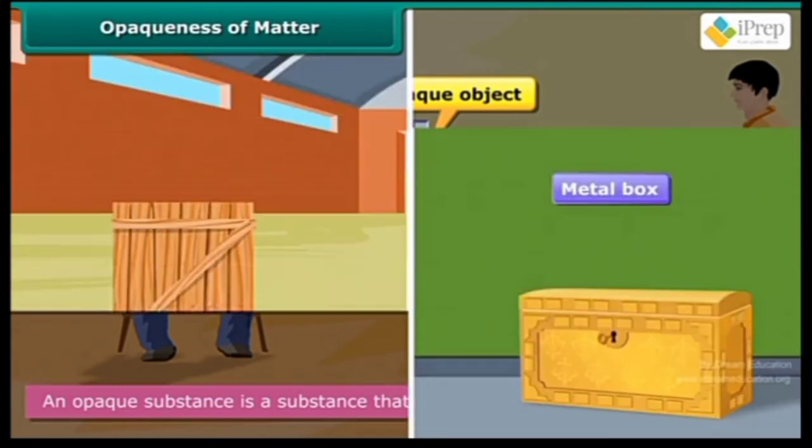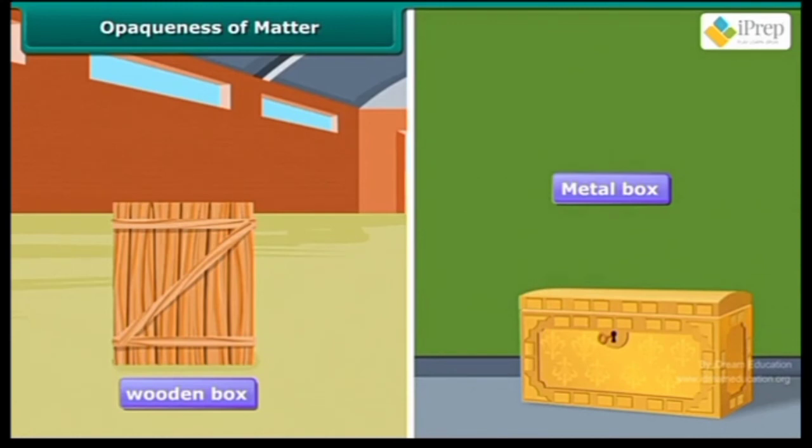For example, we cannot say what is kept in a closed wooden box or a metal container, as wood and metal are opaque.